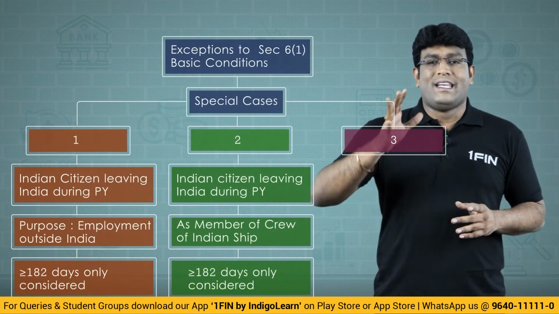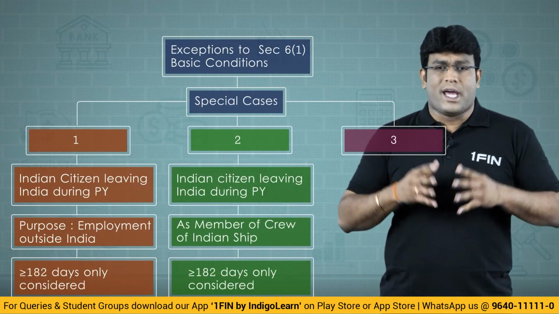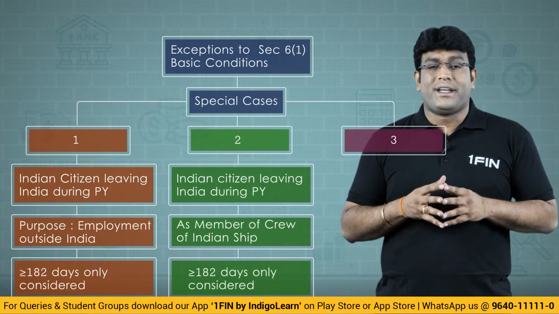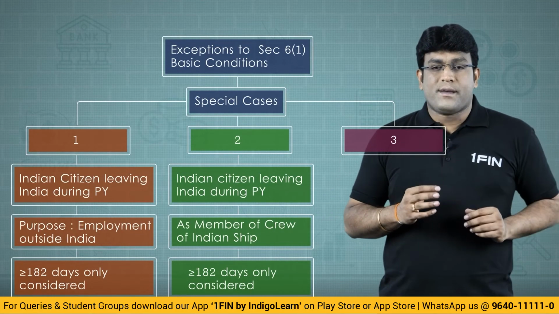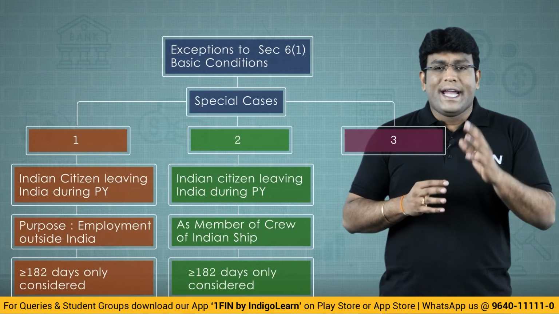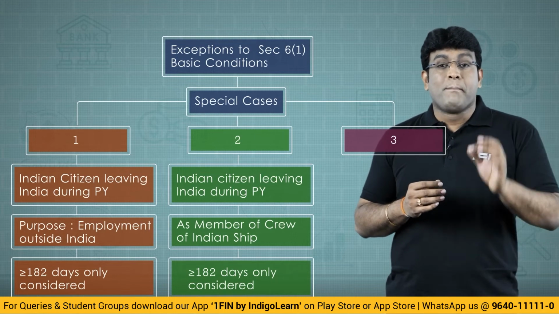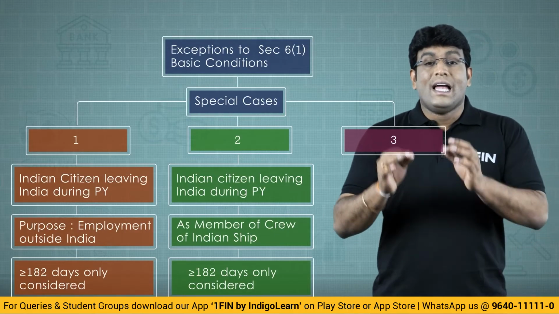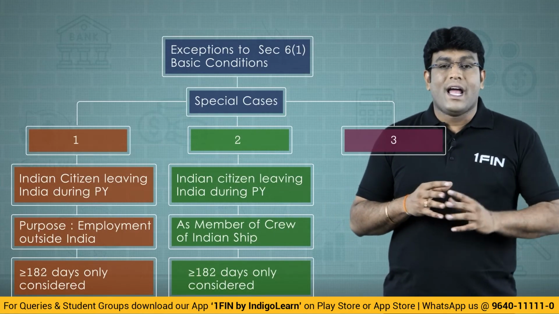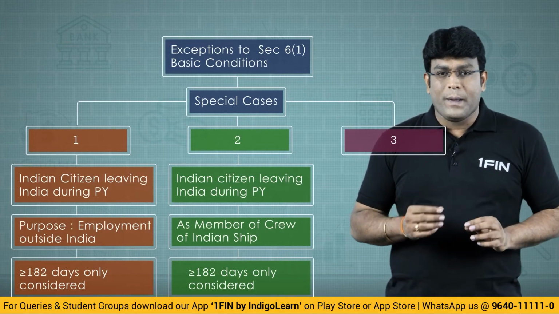We are done with two interesting exceptions, my dear friends. We have got one last exception and the third point to talk, and this point will take some sweet time because it's very, very important and we need to understand that point very, very clearly. So the first two exceptions what we discussed were, first point, Indian citizen leaving India during the previous year for the purpose of employment outside India. And the second point was Indian citizen leaving India during the previous year as a member of crew of an Indian ship which is foreign bound.